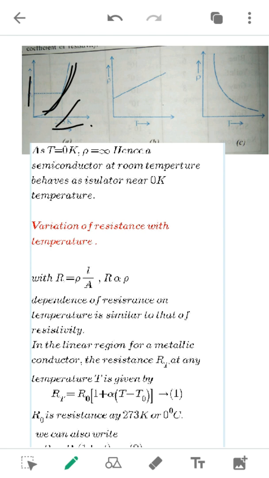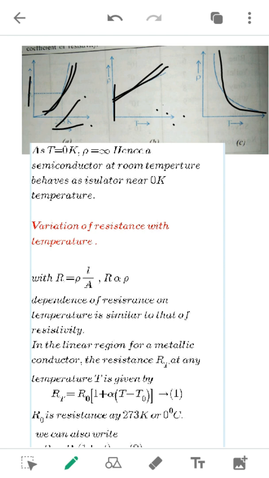So here for the semiconductors, at a normal temperature it acts as an insulator, so resistivity is very very high in the graph B. So as the temperature increases, the resistivity tends to 0. So these are the natures of the graphs, how it is varied.